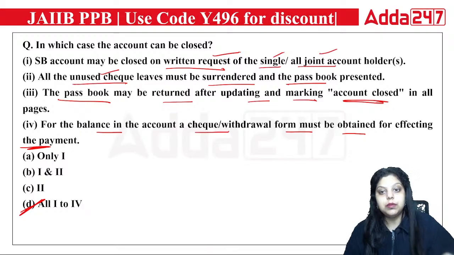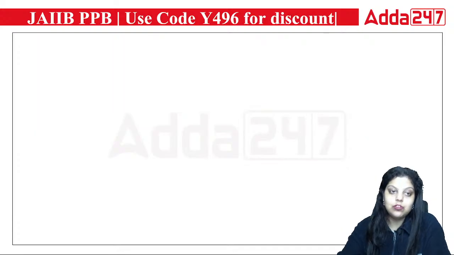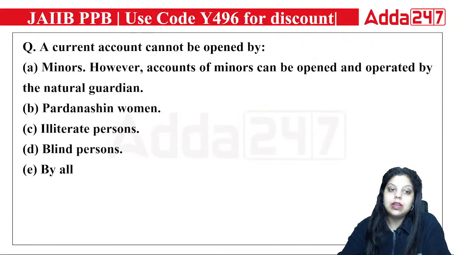Okay, right answer will be what? It will be your option number 4, D, all of the above. Okay, right answer is D. Next question we have: a current account cannot be opened by first, minors; second, Pardanasheen women; third, illiterate person; fourth, blind person; fifth, by all.